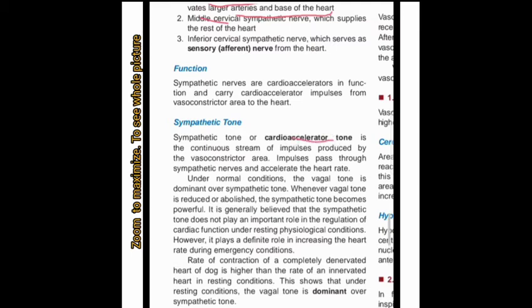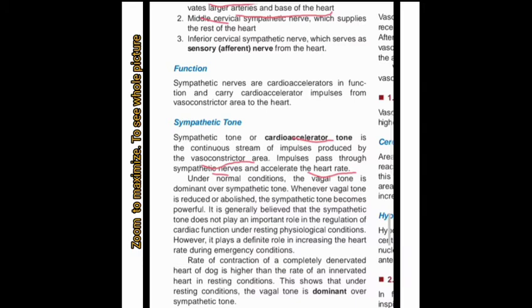It means that when there is a continuous impulse produced by the heart, there will be a continuous impulse produced by the vasoconstrictor area. The impulse enters the sympathetic nerves, and then the heart rate increases. But under normal conditions, sympathetic action does not occur. Why? Because vagal tone is dominant. We discussed before that vagal tone is always active at rest, but the sympathetic